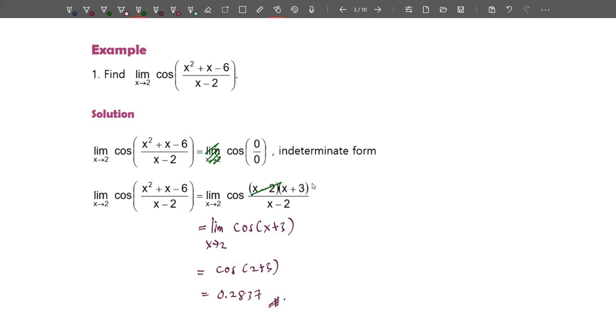We can cancel out the common factor x minus 2, and thus we have the limit of cos(x plus 3) when x approaches 2. Substitute the value of 2 in x, and this is equal to cos 5. In order to obtain this value, you need to make sure that your calculator is in radian mode.